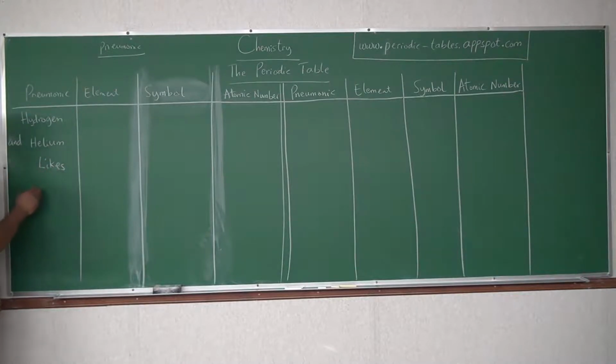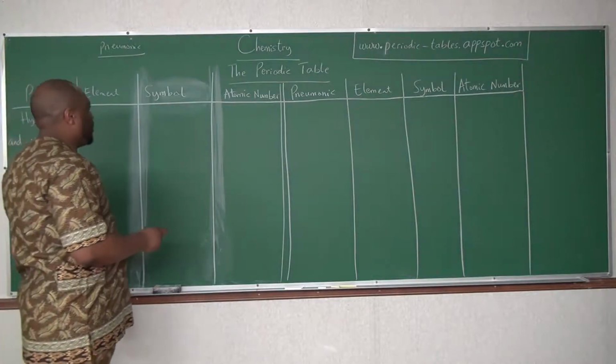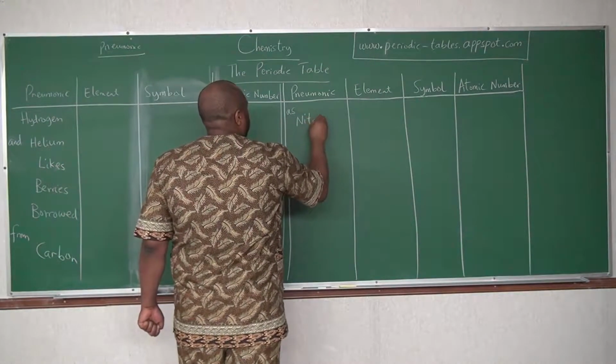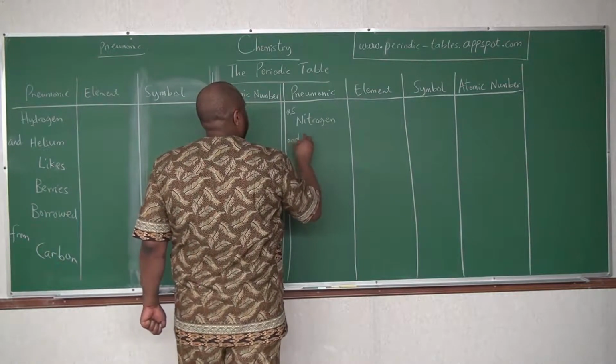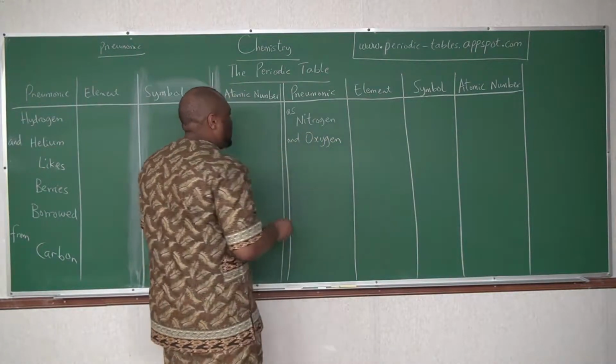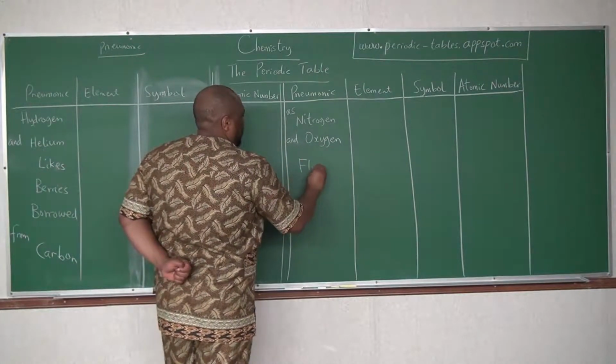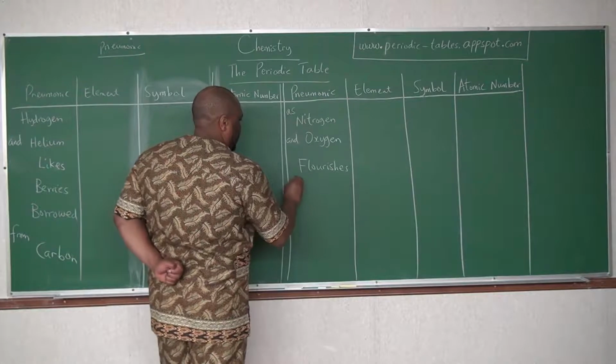Hydrogen and helium likes berries borrowed from carbon as nitrogen and oxygen flourishes in neon.